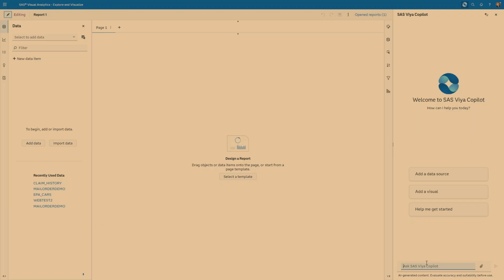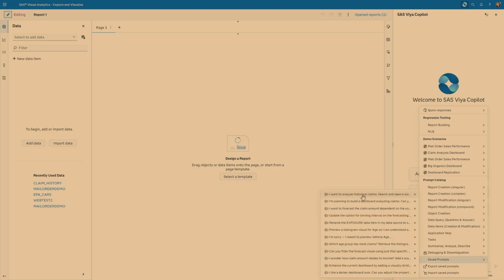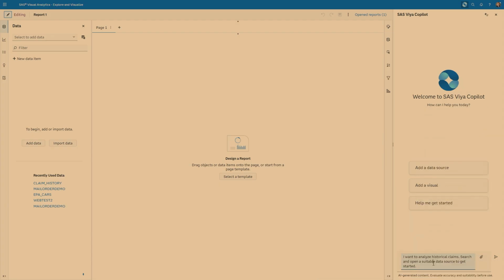You can obviously start typing something in here now. What I do for demo purposes, so you don't actually see me typing all the time, which is rather boring, and I probably will make typos, is right-click on this menu here. We have a so-called prompt catalog, which is actually quite handy. I showed it to a few customers. While it's mostly internal at this point, I feel like there are a lot of benefits even for customers to save prompts which are maybe used multiple times in the organization. So I have a section here for saved prompts, and I'm simply using one here. All it does is put it in the chat pane on the bottom right corner.